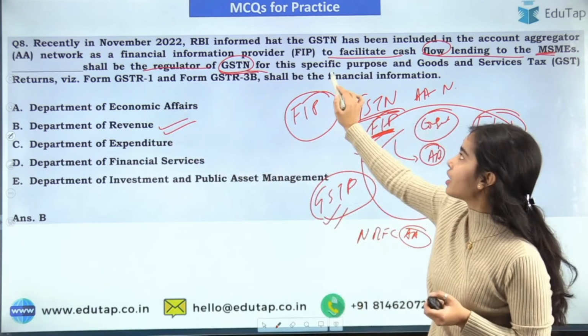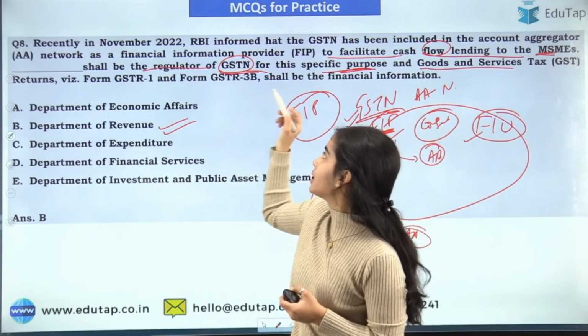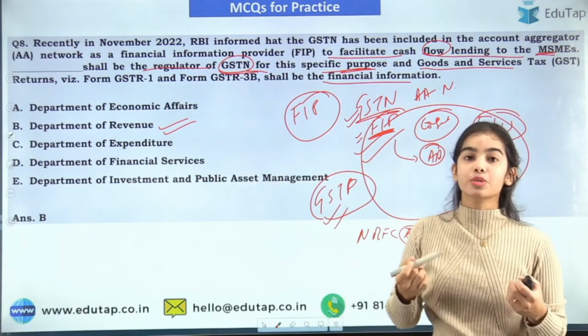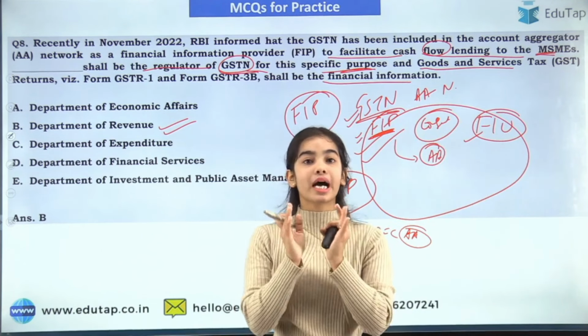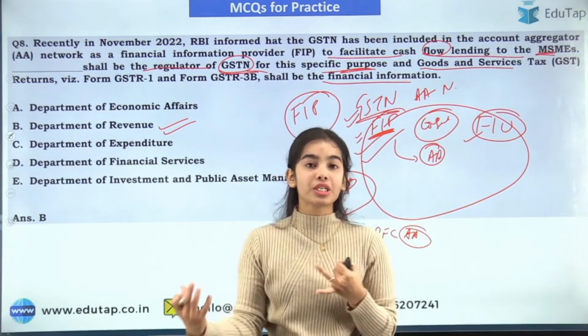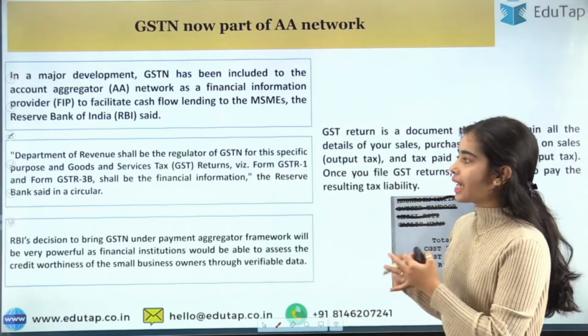So this is the regulator of the GSTN. The Department of Revenue is the one for the specific purpose, and the GST returns are the financial information that is provided to the financial information users, because the GST return has all the information regarding the MSME, the sales, the purchases that they are doing, etc. So this is the complete news article that you can easily read.